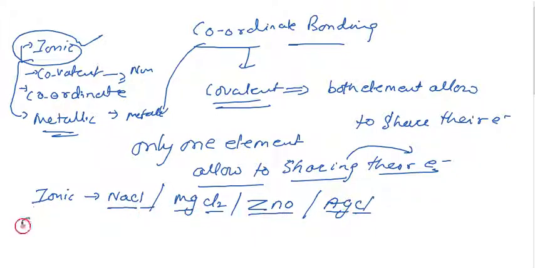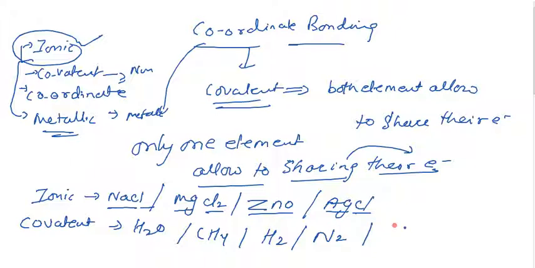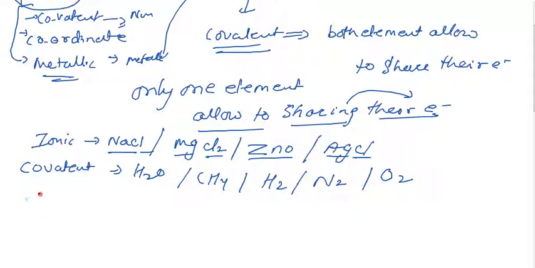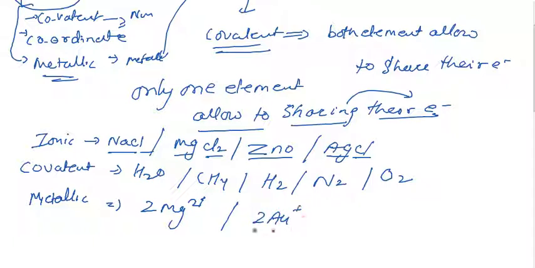For covalent bonding, non-metal atoms combine with each other, like water, CH4, H2, N2 and O2. For metallic bonding, consider two Ag ions interacting with each other, or two Au ions interacting with each other. This kind of interaction occurs between metals.